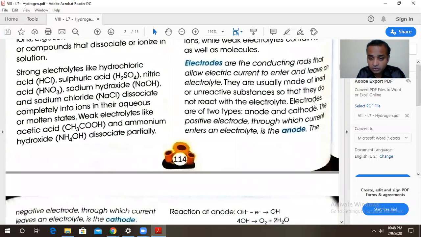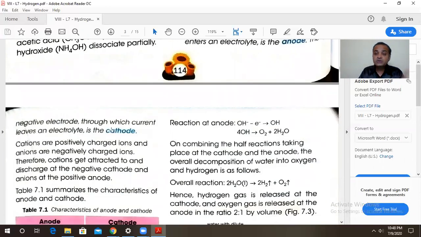The positive electrode through which the electric current enters is called the anode, and the negative electrode through which the current leaves is called the cathode.